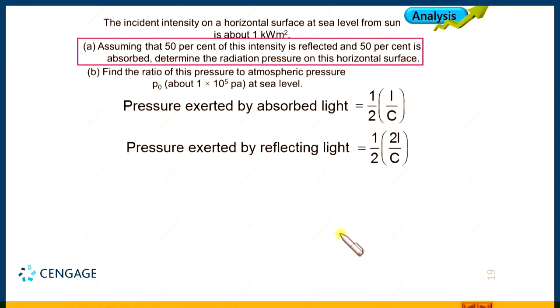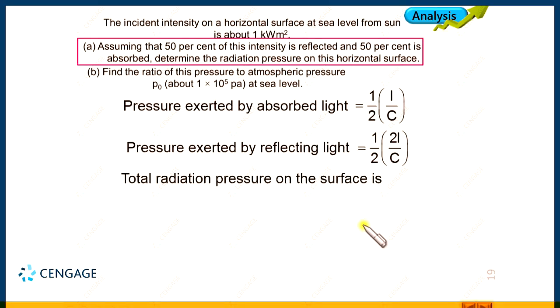Now, we can find the total radiation pressure on the surface, that is the summation of these two quantities. If we sum these two quantities, this will be equal to 3 by 2 I divided by C, right. This is the radiation pressure at the horizontal surface due to sunlight.